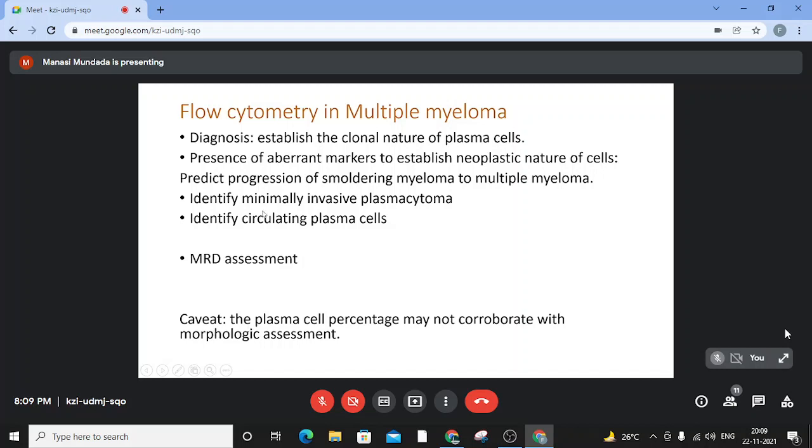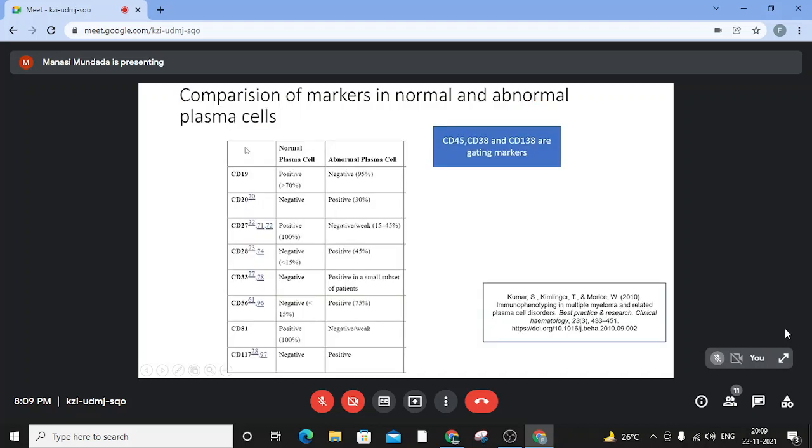However, there is one caveat in doing flow cytometry. Whenever the plasma cell percentage is low in the marrow, the percentage you find on flow cytometry may not corroborate with morphologic assessment. And as of now, we do not have a percentage on flow cytometry that will tell you, yes, this much percentage of plasma cells on flow cytometry makes it a multiple myeloma. That definition is not yet available.